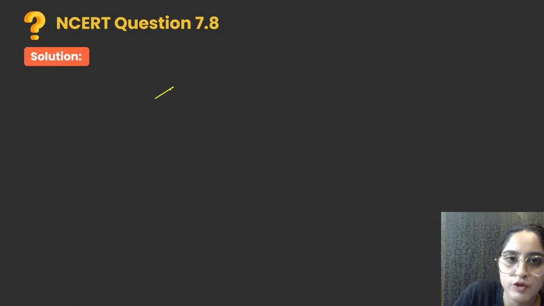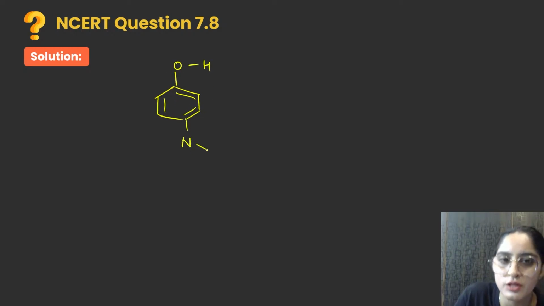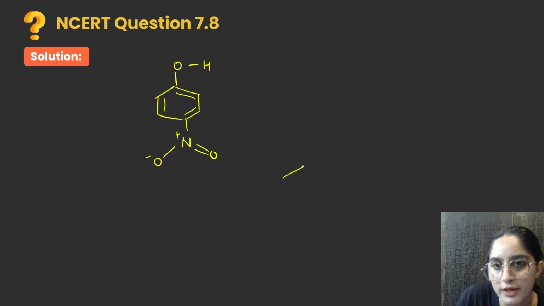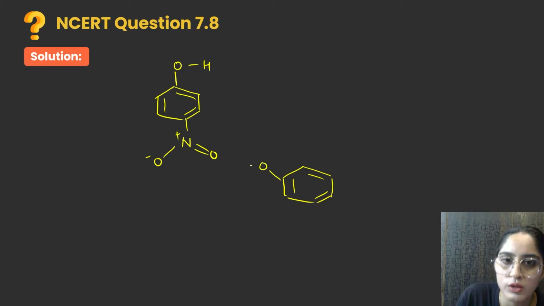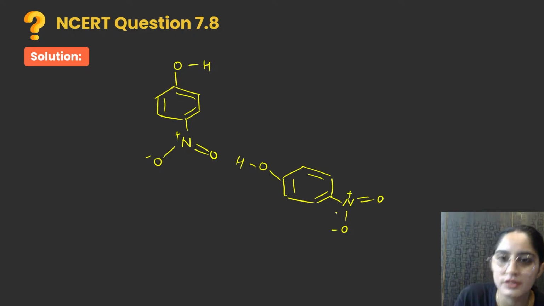So if you talk about para, what kind of hydrogen bonding is there? You have one OH, this is your nitrogen, double bond O, O, this is negative, this is positive. Then you have one more molecule, this is your O, this is H, this is N on the para position, O negative, positive. Now you see one thing here: this is hydrogen bonded to an electronegative element, oxygen, which is already electronegative. There will be hydrogen bonding, right?